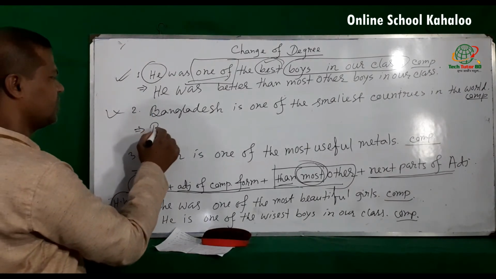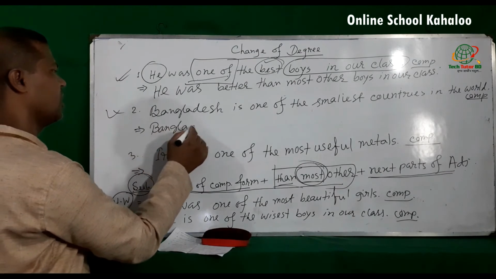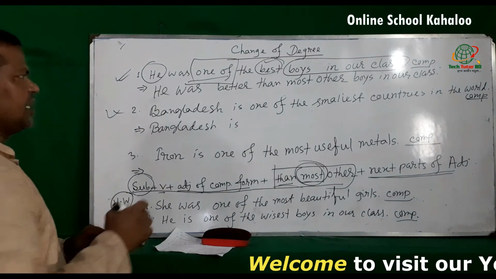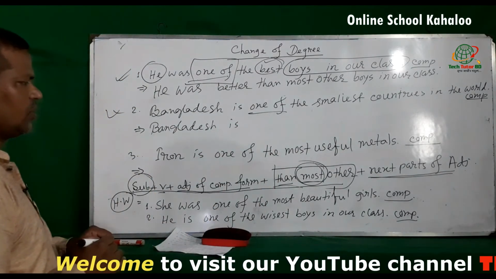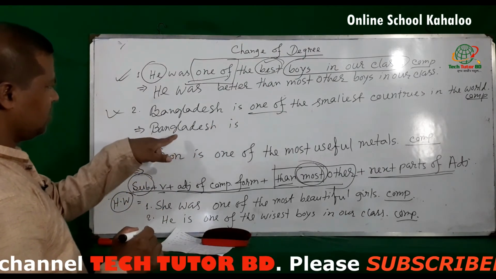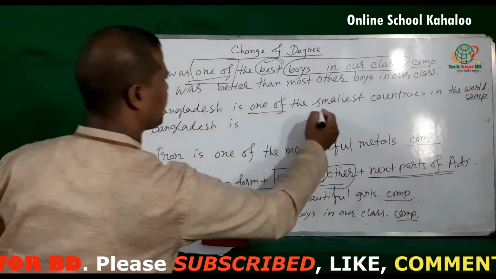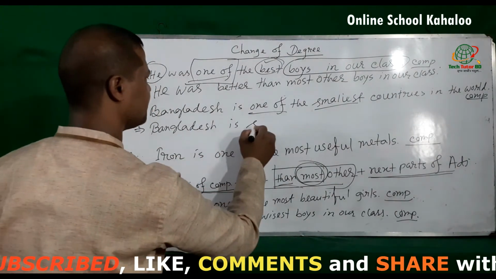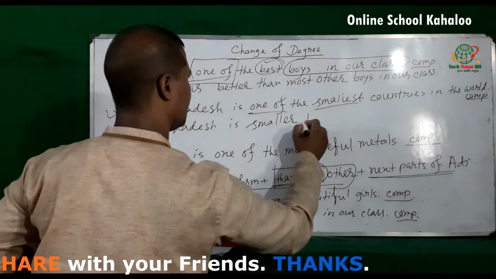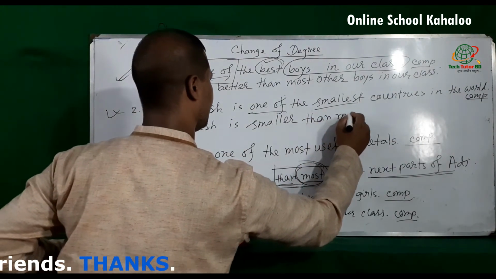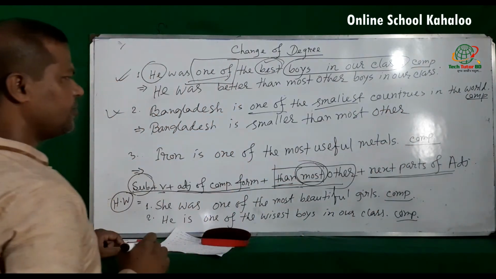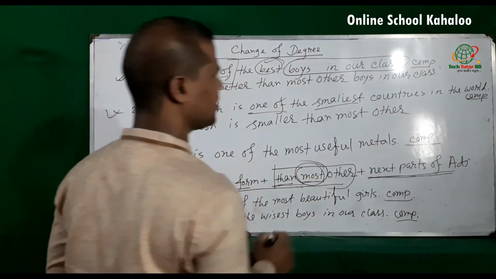Here the subject is Bangladesh, verb is, here also one of is mentioned, so Bangladesh is, adjective of comparative form smaller, then most other, and now next part of adjective.